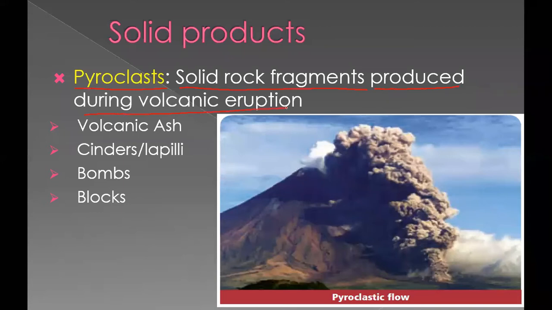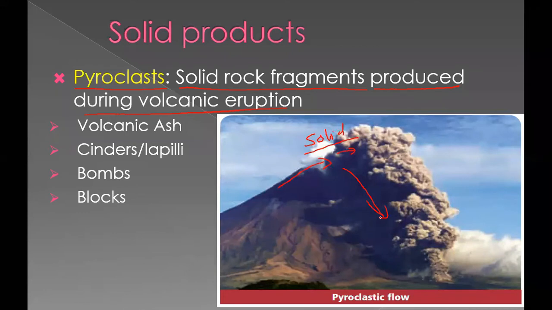So during the volcanic eruption, you can see here so many things are coming out, which are solid in nature. So this solid material which is coming out from the volcano, it is called as pyroclast, and you can see, it is considered as pyroclastic flow. So the solid fragment is flowing along one direction, and that is considered as pyroclastic flow.